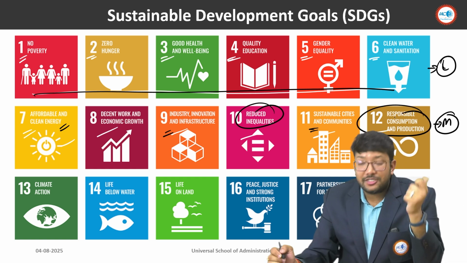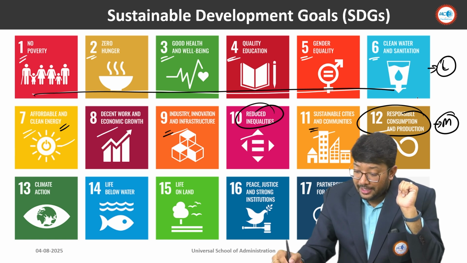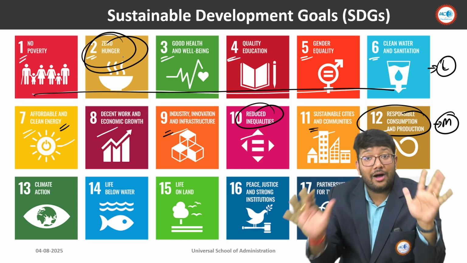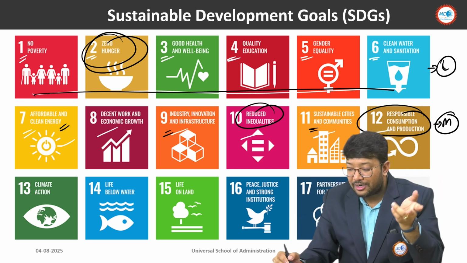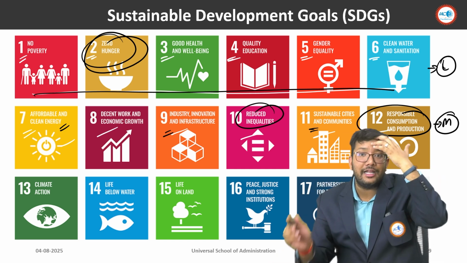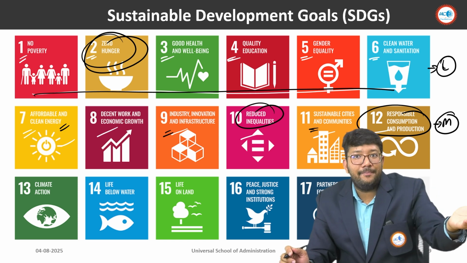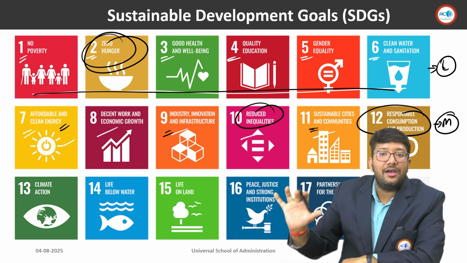Then responsible consumption and production. See, here we are not even getting the, in the second SDG we are talking about zero hunger, but in SDG 12 we are talking about responsible consumption. Means the middle class is getting food, but consumption is not responsible. They are over consuming. Fine. So this is how you can learn.